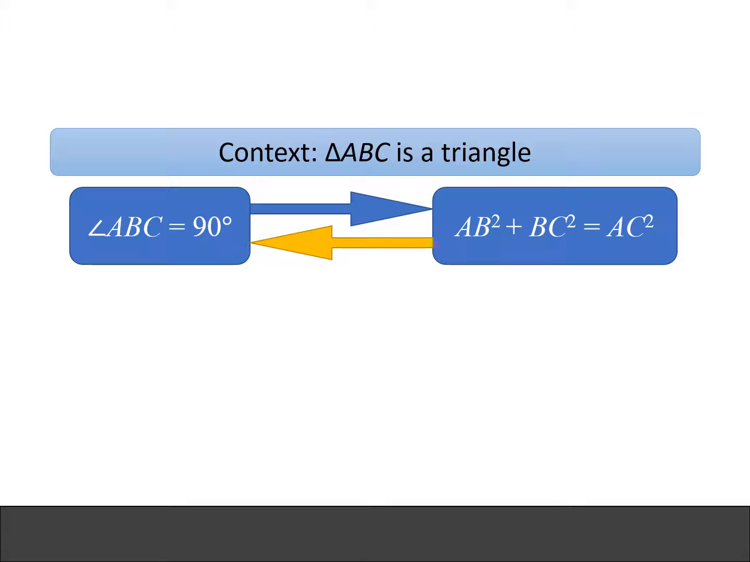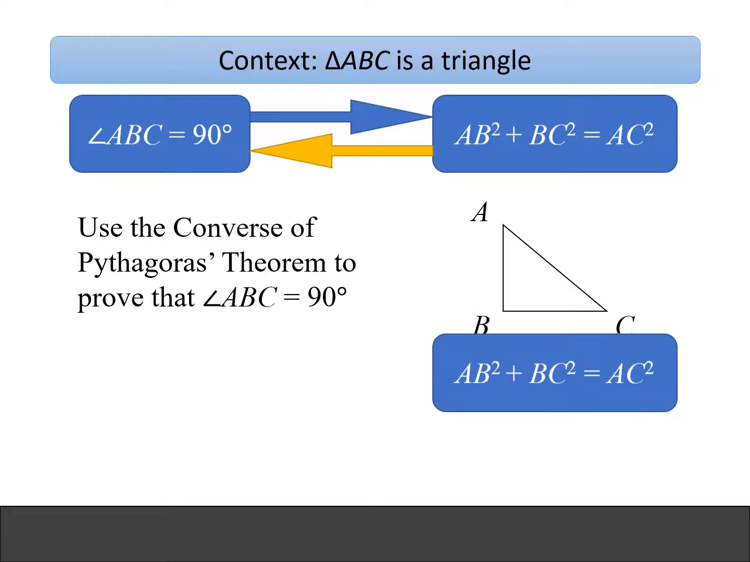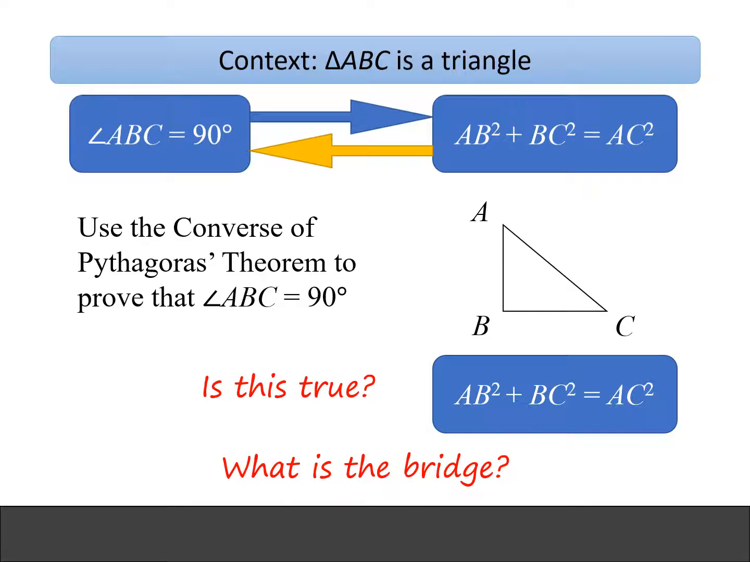So how do we use the converse of Pythagoras theorem to prove that angle ABC equals 90 degrees for this particular triangle ABC? Well, we have to look at the first part of the converse of Pythagoras theorem. The first part of the converse would be the second part of the original Pythagoras theorem. That is, this part, that AB squared plus BC squared equals AC squared. So we need to show that this is true. How do we do that? What is the bridge in this case?